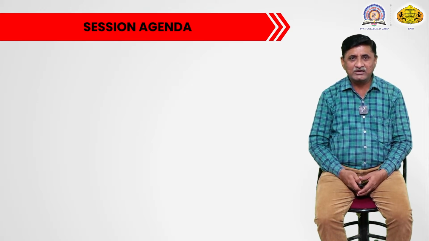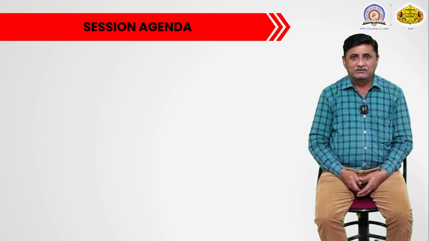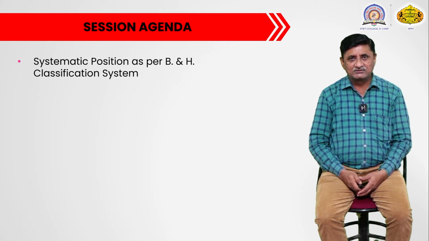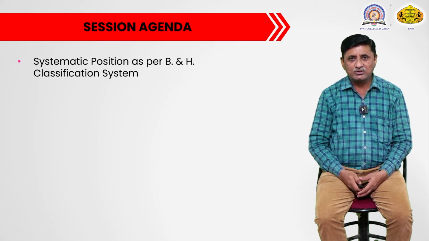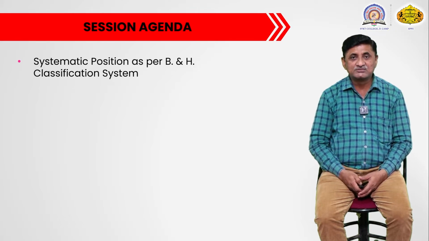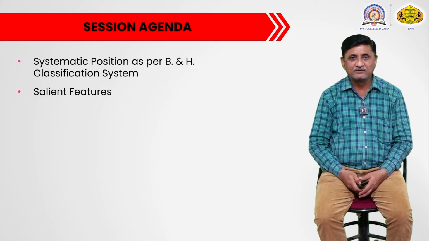Today we are going to study a family from the subclass Monocotyledon. Under this class Monocotyledon, we have to study the systematic position or classification of the family as per the Bentham and Hooker system of plant classification.